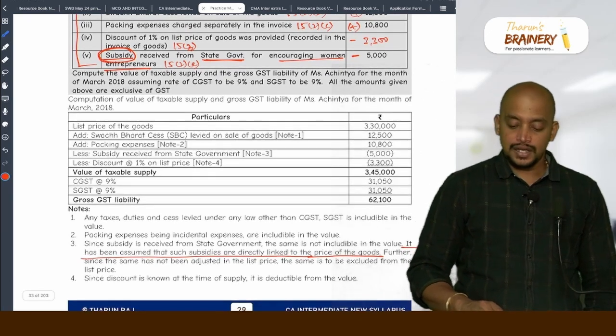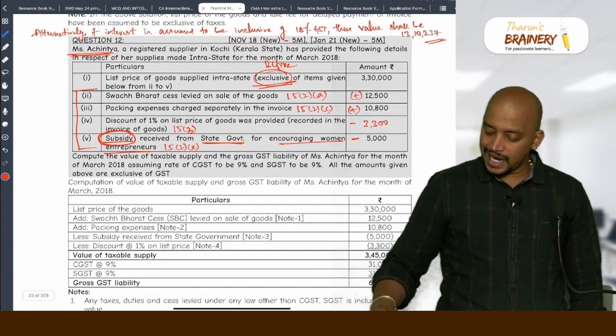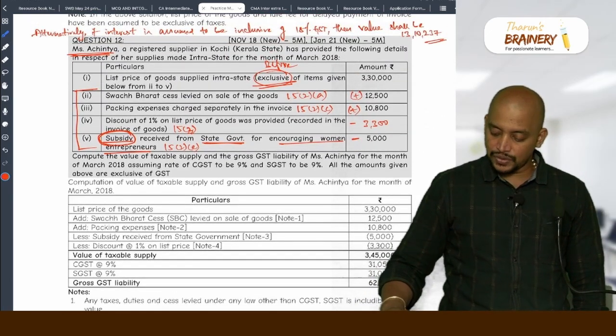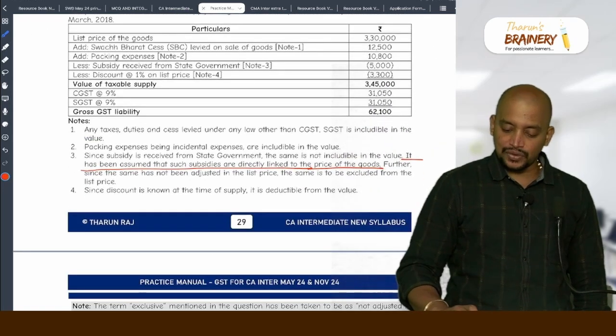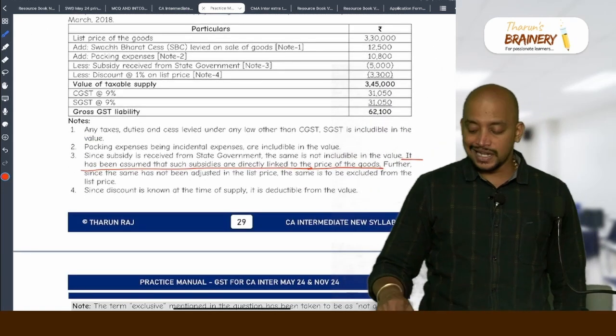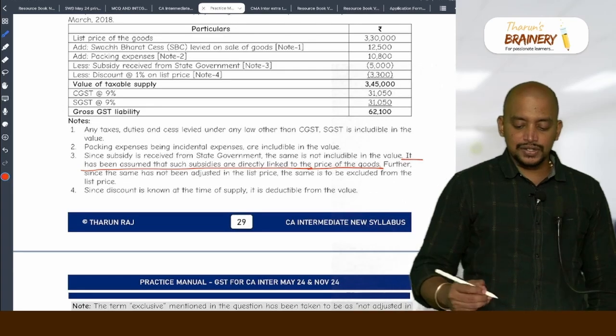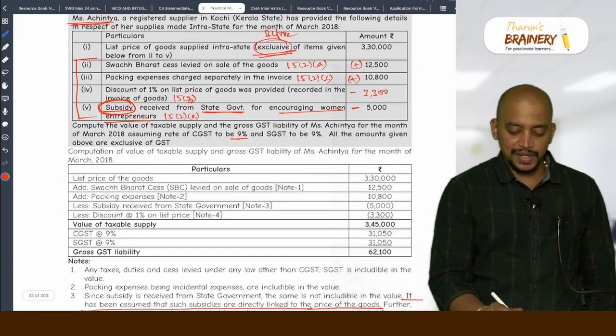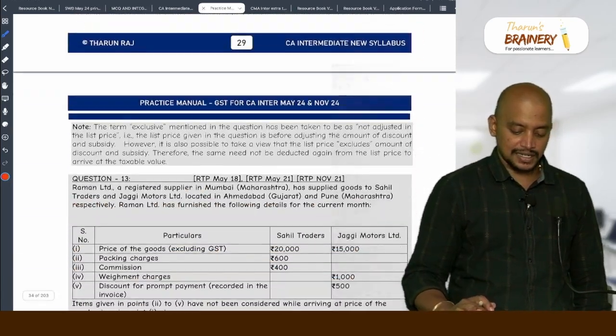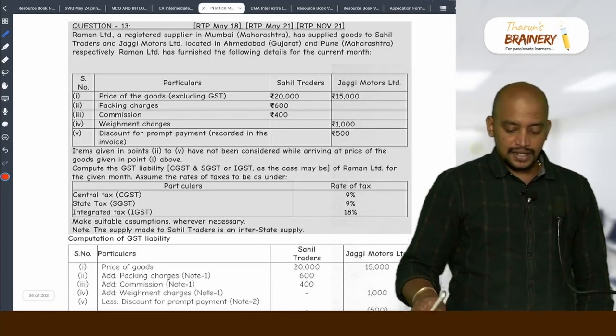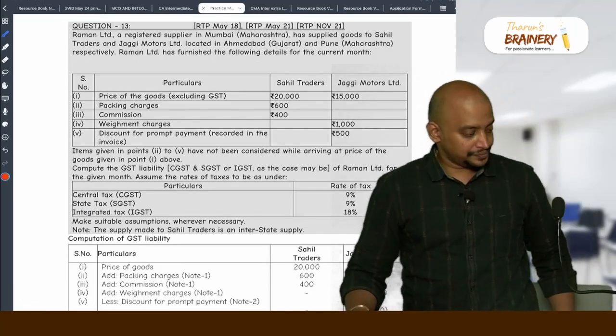Done. So the value will be 3,30,000 plus 12,500 plus 10,800 minus 3,300 minus 5,000, that will be 3,45,000. In this 3,45,000, so CGST, SGST, 9% CGST, 9% SGST. Then question number 13.